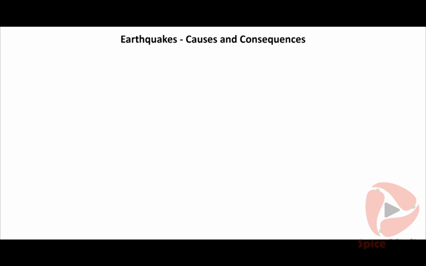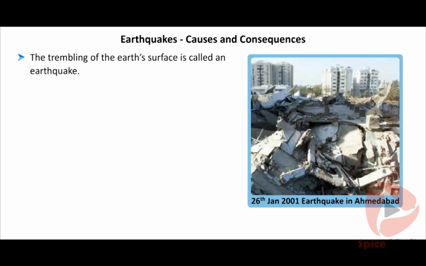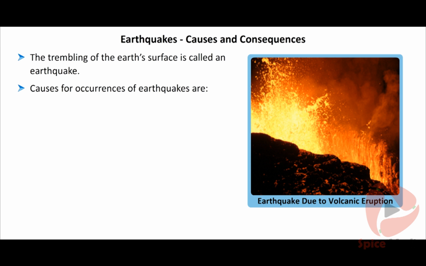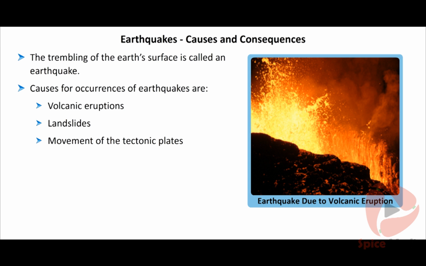Earthquakes, causes and consequences. The trembling of the Earth's surface is called an earthquake. Causes for occurrences of earthquakes are volcanic eruptions, landslides, movement of the tectonic plates, surface fault line.